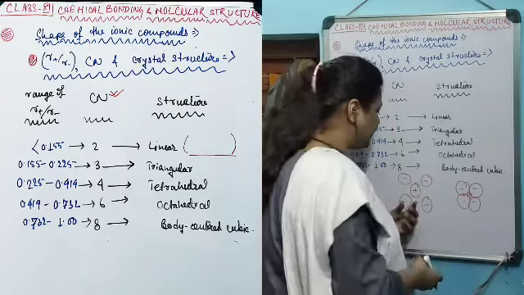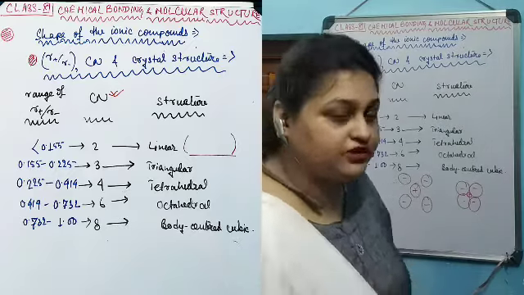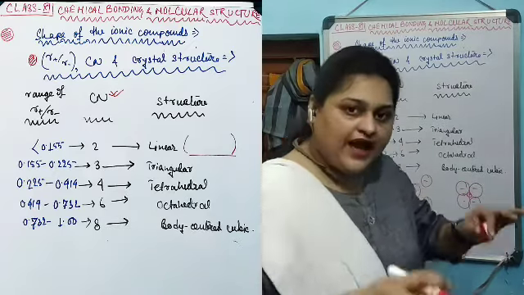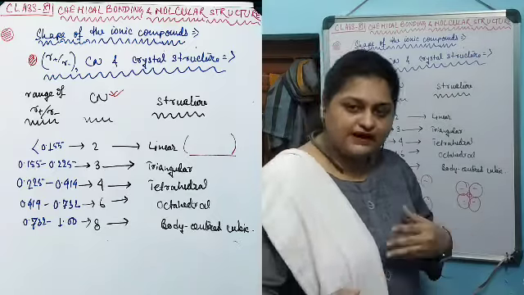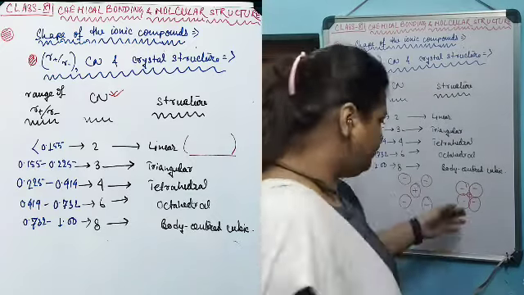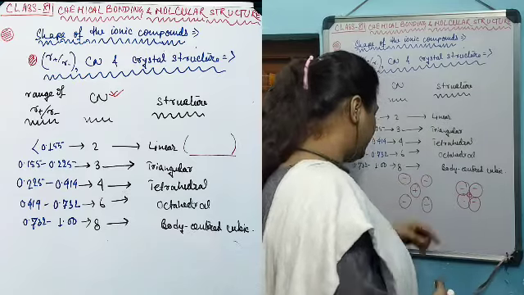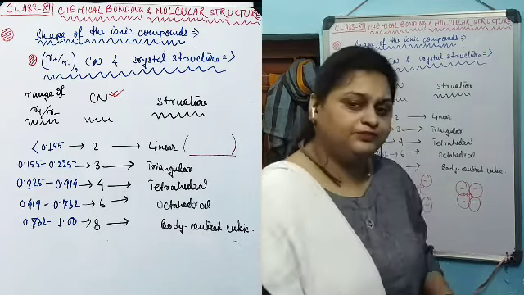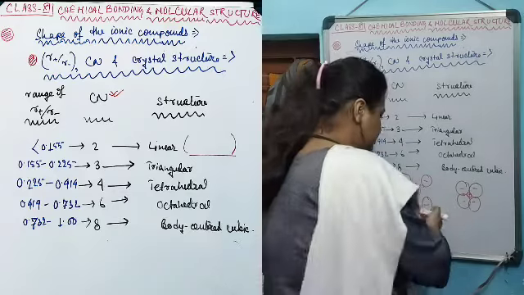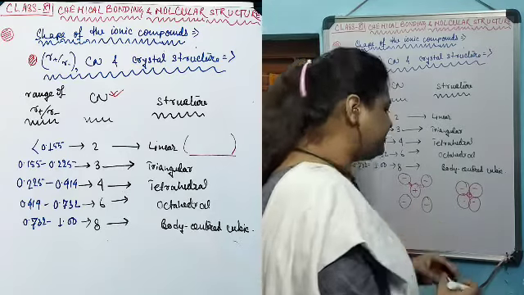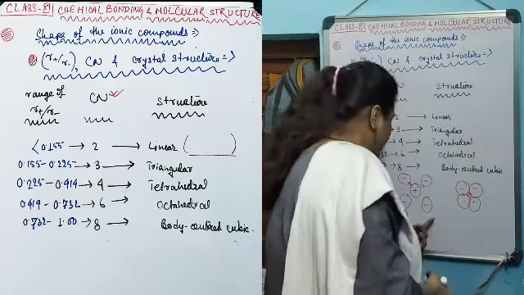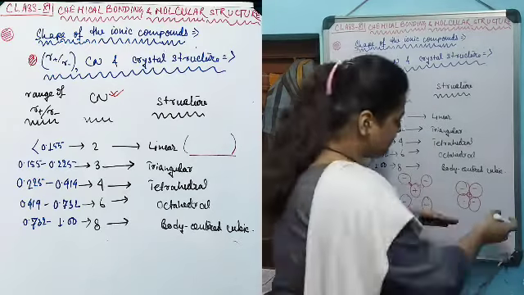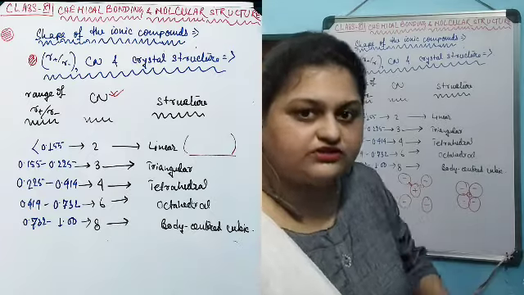In this one, the anions cannot get as close as they can in this structure. So as their orientation with respect to one another is different, the cations also have a distance from the surrounding anions in this one, but not in this one. The orientation changes from this one to this one, and this entire thing depends on the size of the cation with respect to the size of the anion.